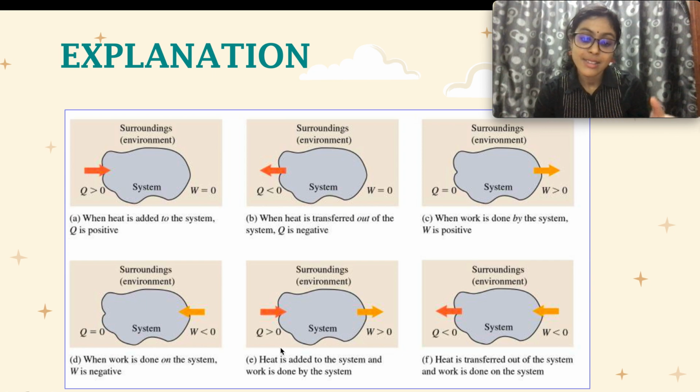Now imagine putting Q and W together. When heat is added to the system and work is done by the system, both have a positive sign, so Q is more than 0 and W is more than 0. When heat is transferred out of the system, Q has to be less than 0. As you can see, when heat is transferred out of the system, Q is negative, and when work is done on the system, W is negative. So both Q and W will have a value less than 0. Both have to be negative.